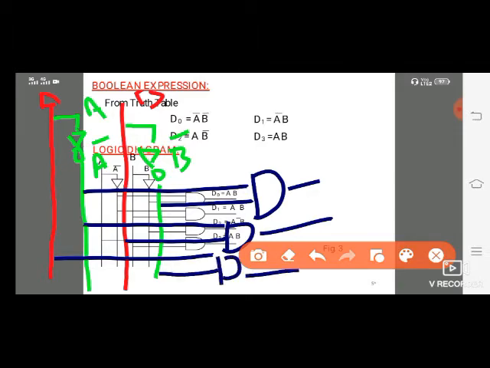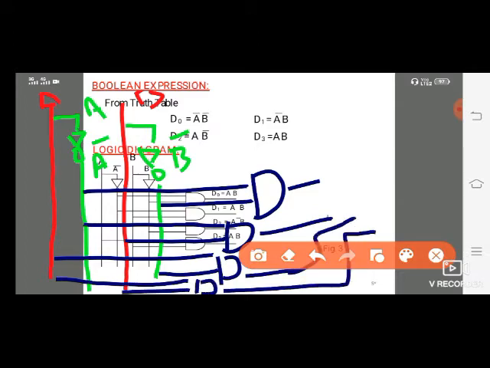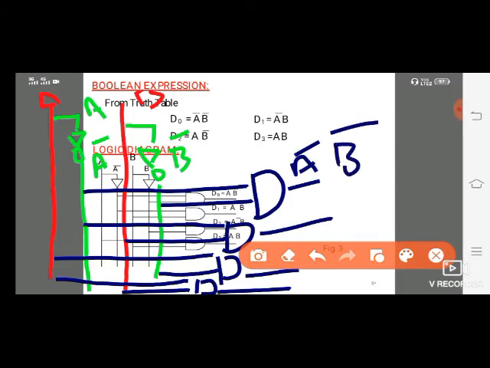Next one is A B. So here A, this is B, we are designing one AND gate. So this is our circuit diagram. Here A bar B bar is there, getting output here, A bar B getting output here, A B bar getting output here, A B.